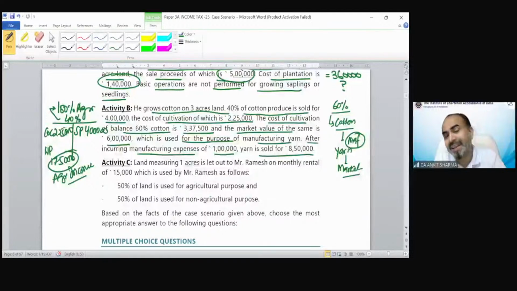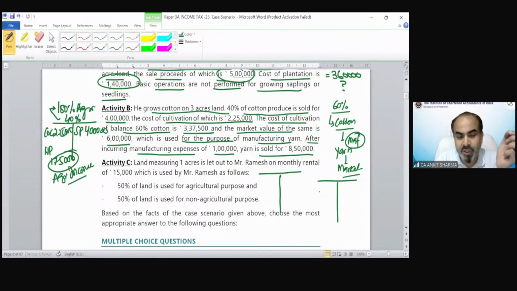But for other than those cases, if there is any other agricultural activity involving non-agricultural activity also, for that purpose, we have to make two separate profit and loss accounts or trading P&L accounts to calculate the agricultural and non-agricultural income. One is considering full agricultural activity, and one is for non-agricultural or manufacturing activity included.